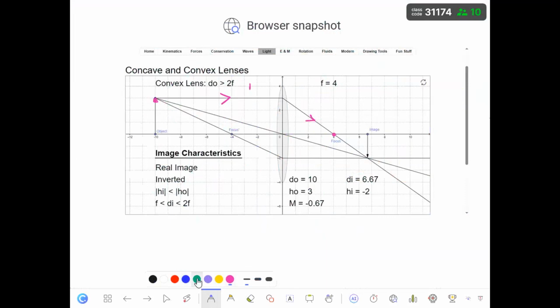Rule number 2. The incident ray that passes from the center of the convex lens, without, there will be a refraction inside this area, okay? But two refractions happen when it goes into the lens and when it comes out of the lens, yes? When you do this, you would see that at the end, there will be no refraction. The light just passes through in a straight line. There is a refraction inside, okay?